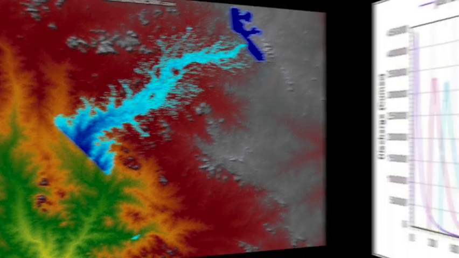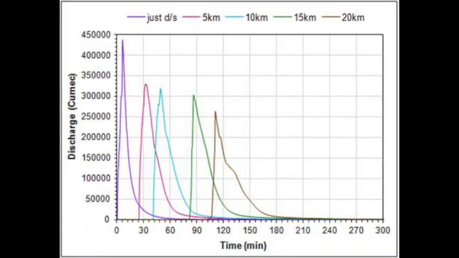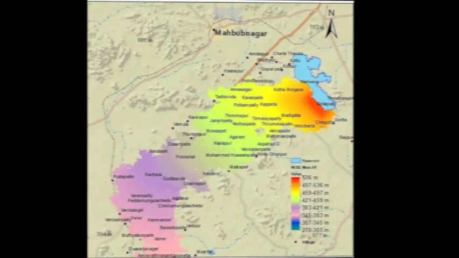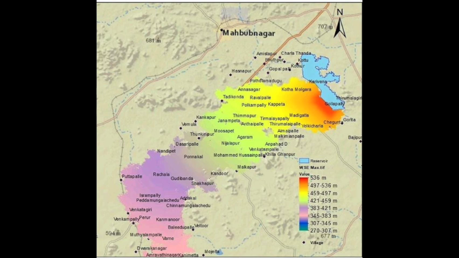Srisailam Reservoir. The dam break flood hydrograph, stage hydrograph, inundation map, water depth map, velocity map and arrival time map were extracted, which can be used as inputs for the emergency action plan. The villages in and nearby the study area were identified and marked on the available base map. It will be helpful for the evacuation of people under emergency situation.